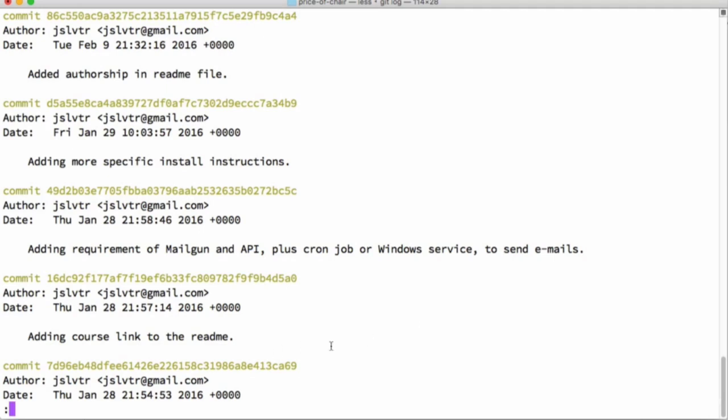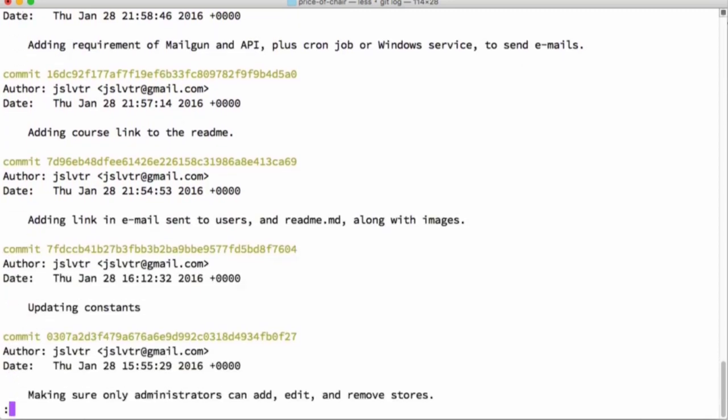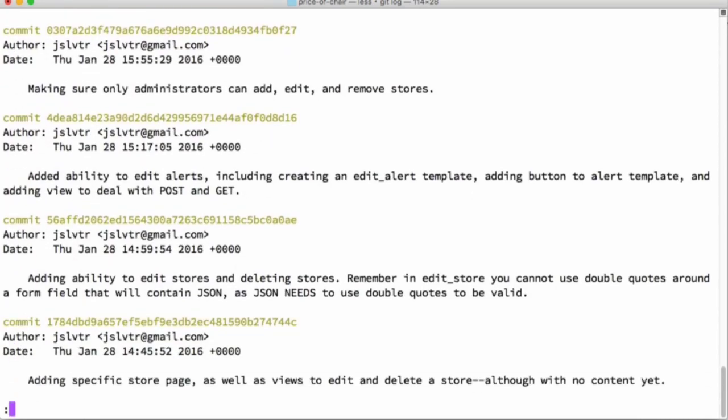And that's especially useful if you want to go back and see the commit messages for each of the commits that you made, and just to make sure that you are still able to identify what happened in the past. And if you're searching for a commit that did a specific thing, you can use git log to search through the commit messages and find the commit that you're looking for.